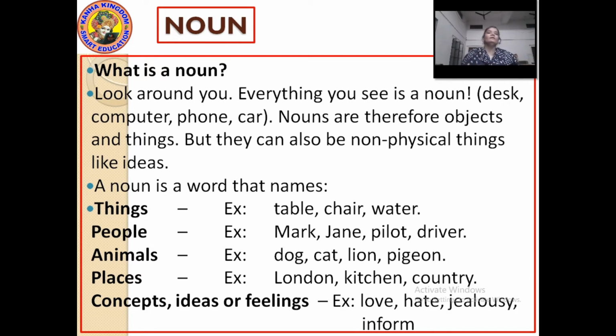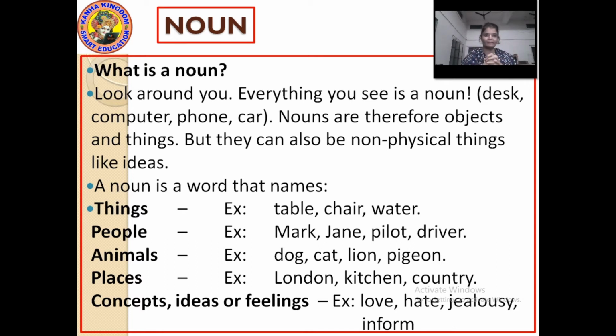Okay, then the last is concepts or ideas, feelings. These are also nouns, like I love my mother very much. Love is the noun here. Okay, I hate eating chocolates. I know you don't hate eating chocolates, but here I am only giving you a sentence. I hate medicines. Nobody likes medicines.